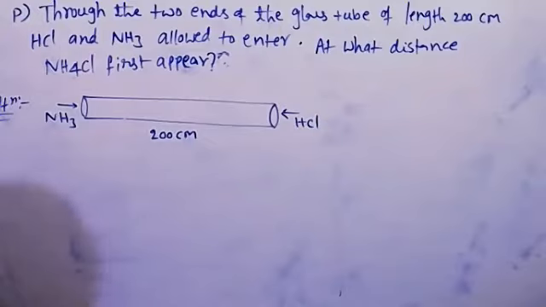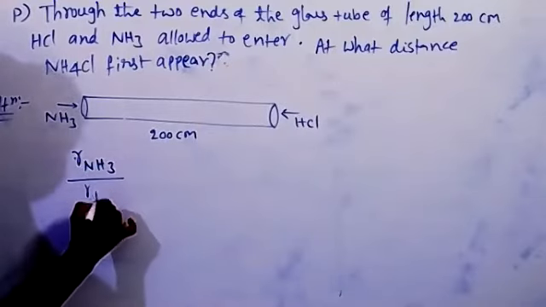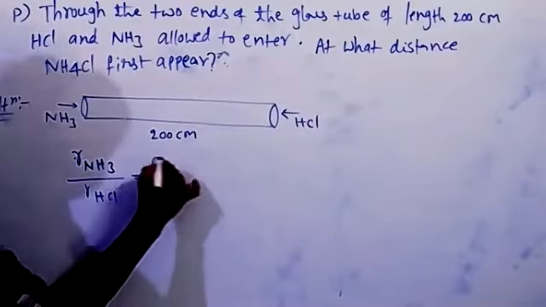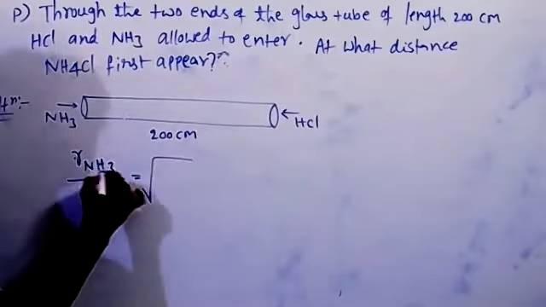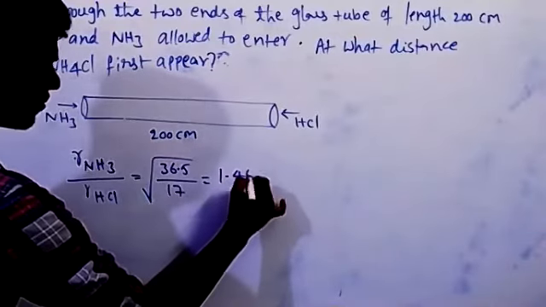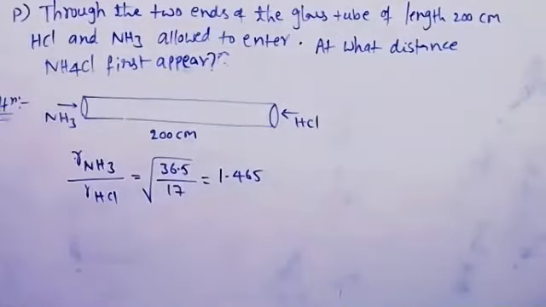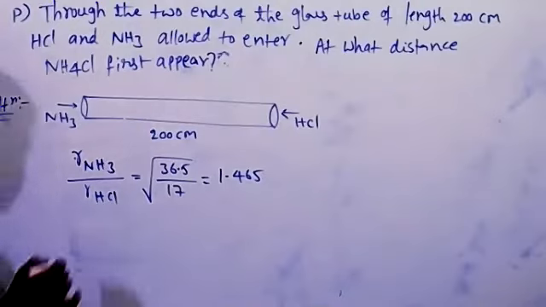So rate of ammonia divided by rate of HCl is equal to square root of molar mass of HCl, 36.5, by ammonia, 17. So this value is 1.465. So ammonia moves 1.465 times faster than HCl.